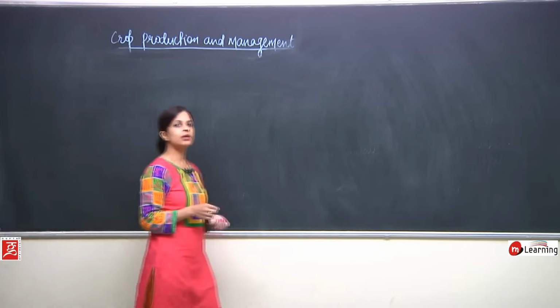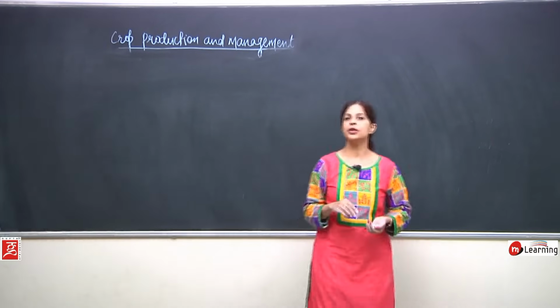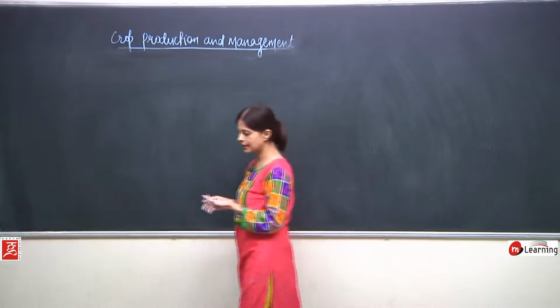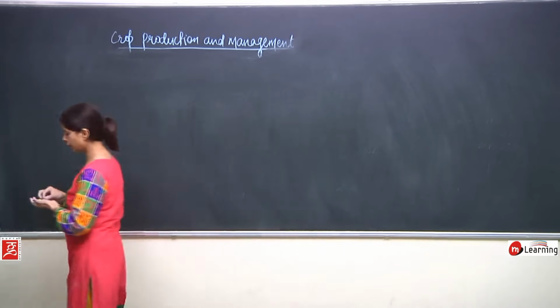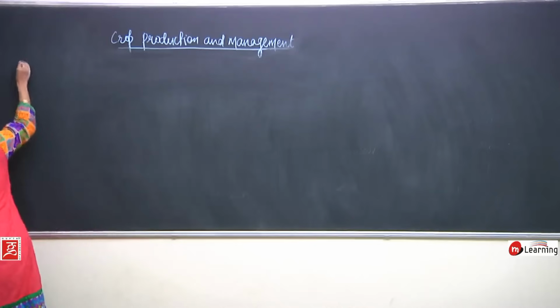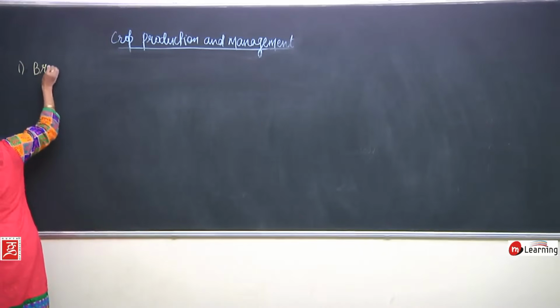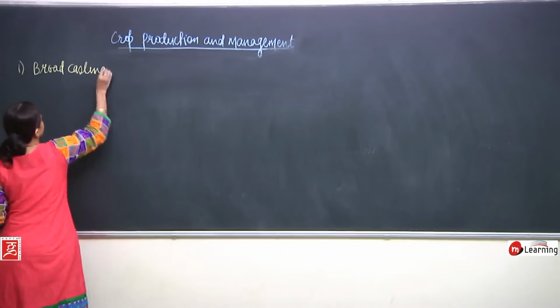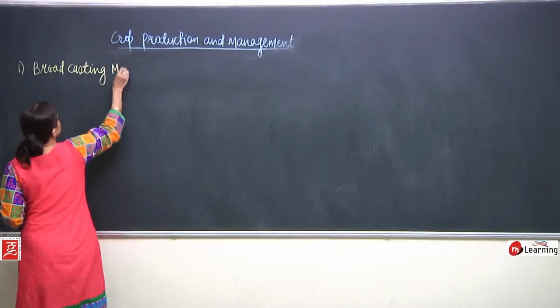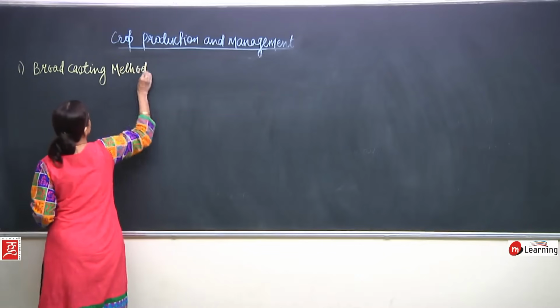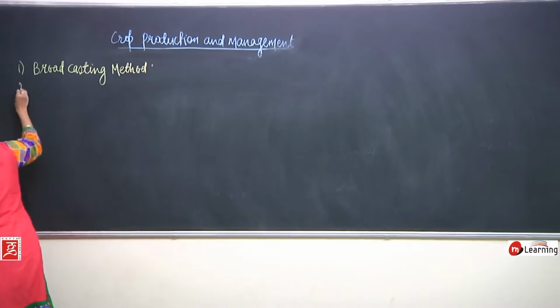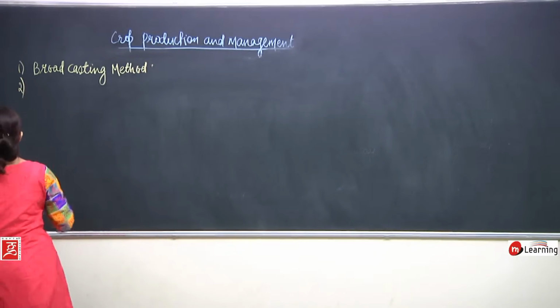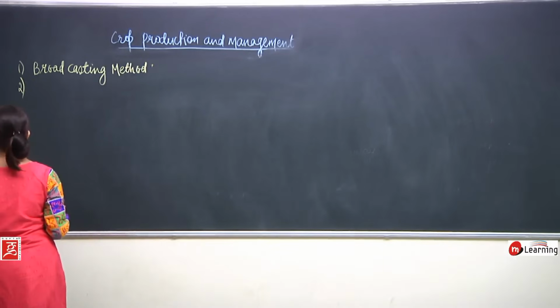Now we are going to talk about the different processes by which seeds can be sown in the field. First is the broadcasting method, a very common method which we are going to discuss.